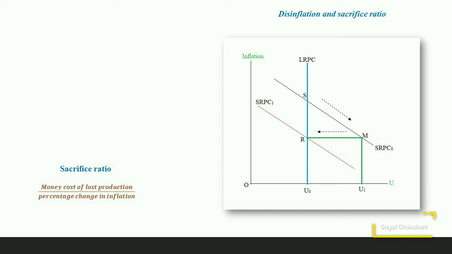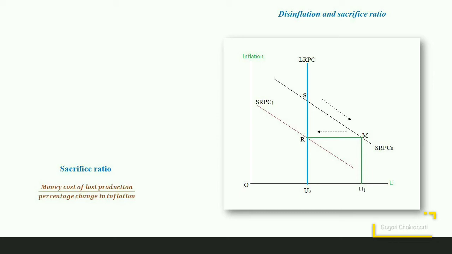Now at point M, the economy is operating at the unemployment rate U1, which is greater than the natural rate of unemployment U0. However, at point M, the inflation is at the desired level. Now point M is only the short-run point, and the economy in the long run will not have to suffer an unemployment rate which is as high as U1.